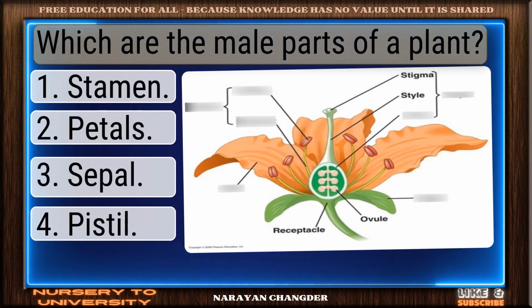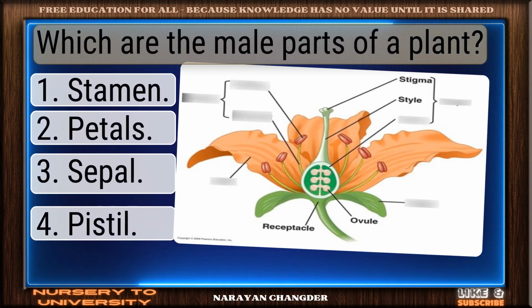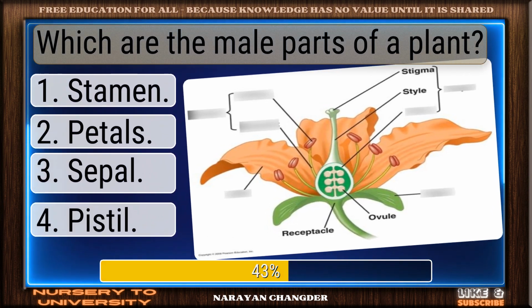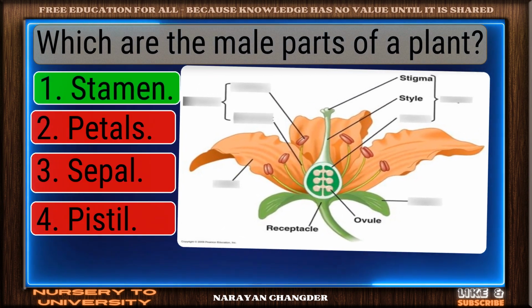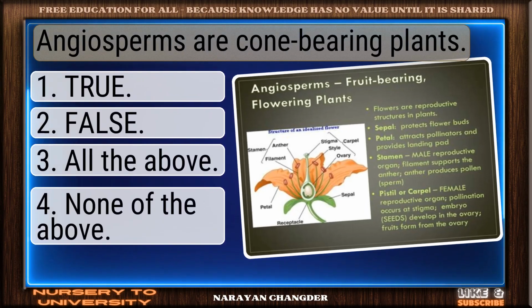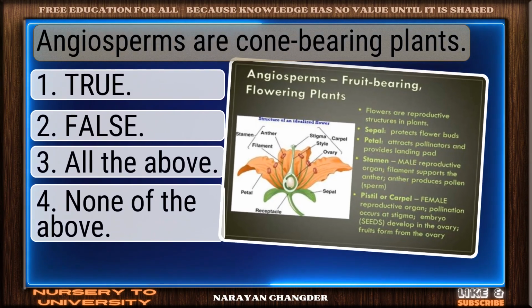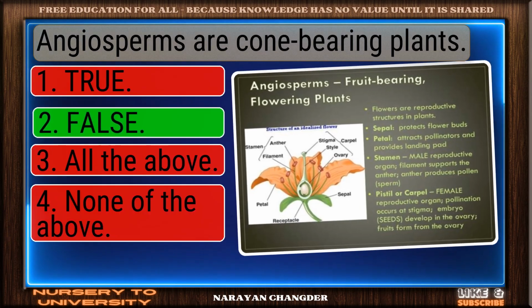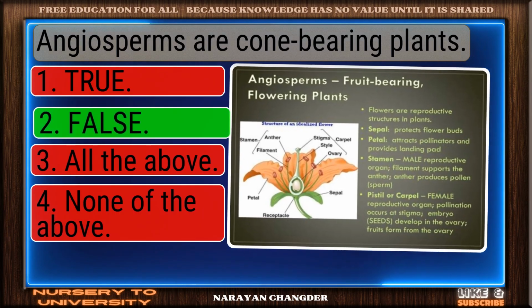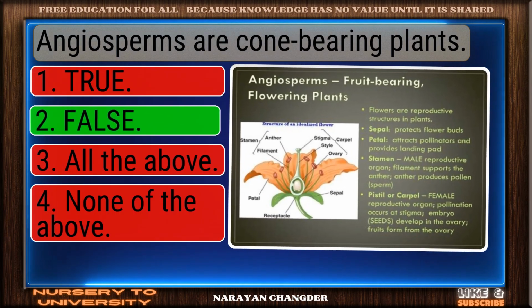Question number 120. Which are the male parts of a plant? You chose stamen, and it is correct. Question number 121. Angiosperms are cone-bearing plants. Correct response. False is the most accurate answer.